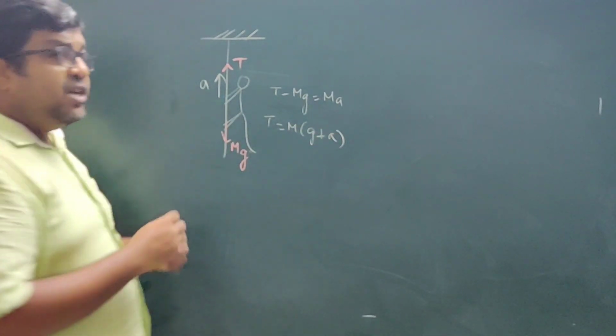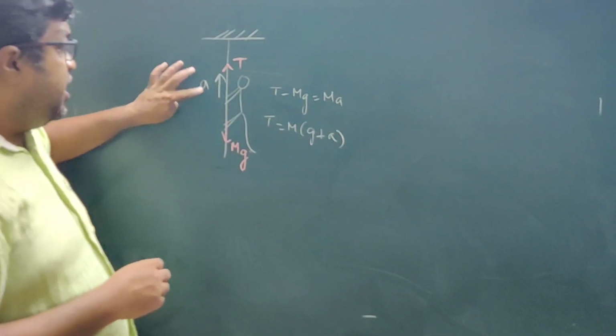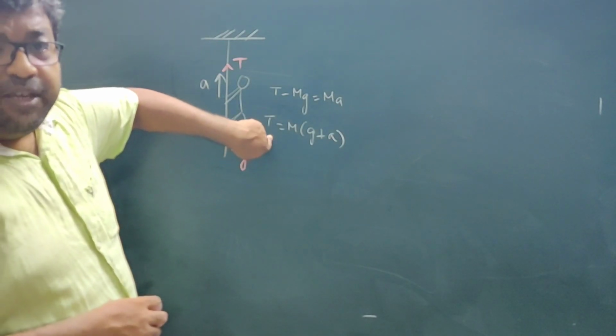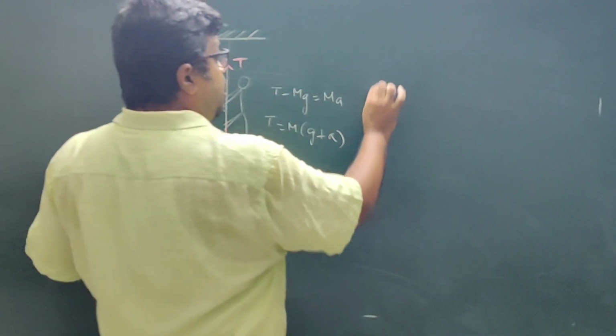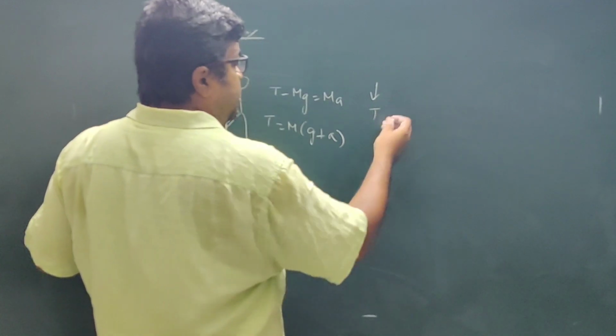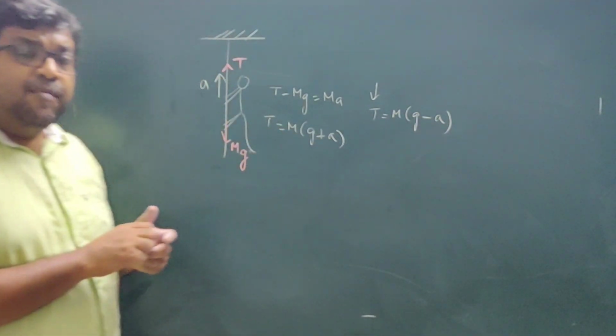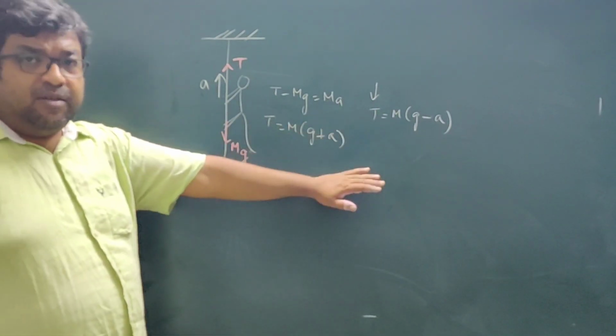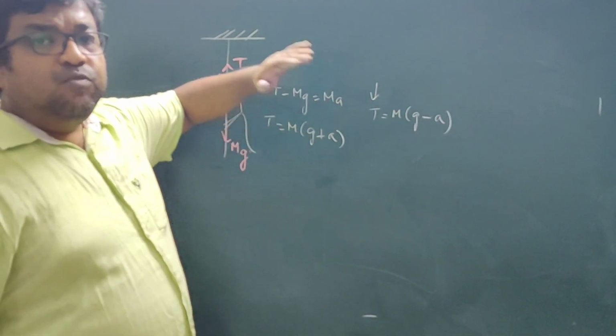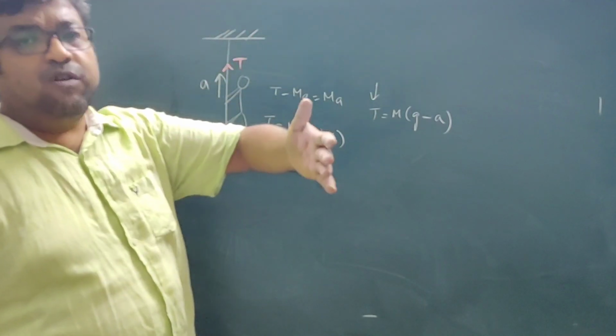So that means if the monkey is moving in the upward direction with acceleration a, then the tension in the rope will be m(g plus a). Similarly, if the monkey is coming down, obviously I can say that tension will be equal to m(g minus a). So obviously in the upward case tension will be greater, and there will be a chance of breakage.